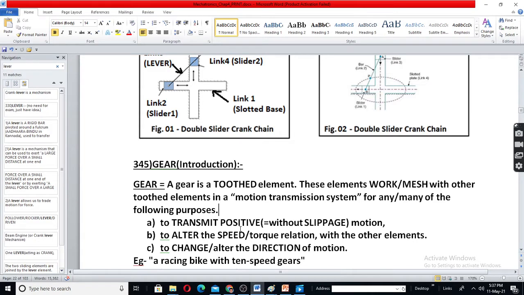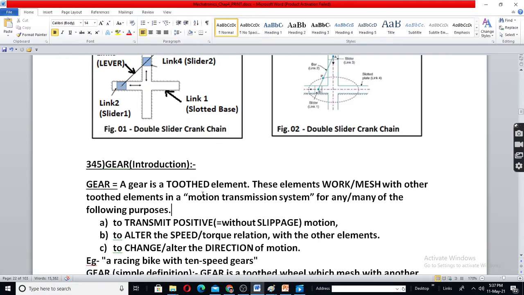Gear. Gear is an element which has teeth. Okay, they attach themselves with another. Mesh means attach with another gear or another element which has teeth for motion transmission.